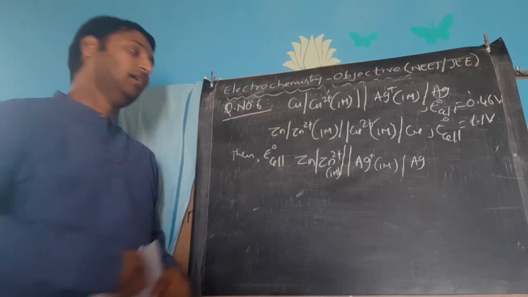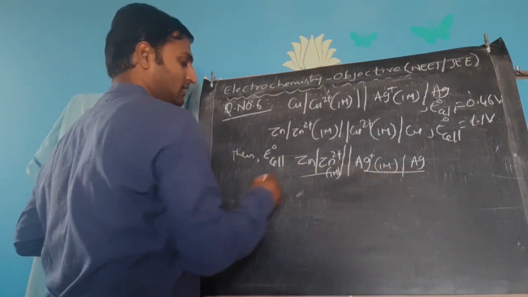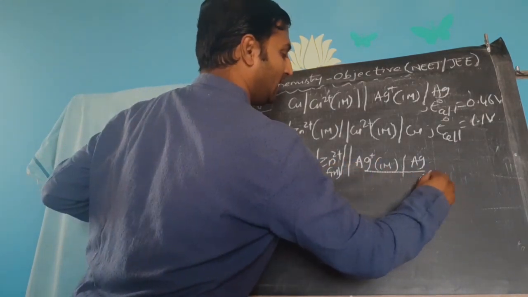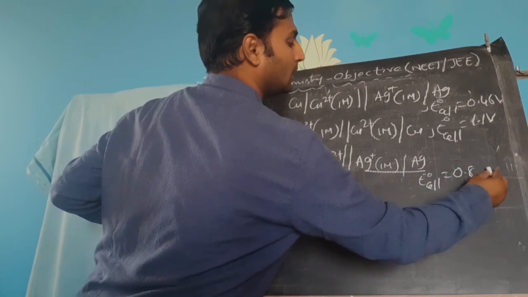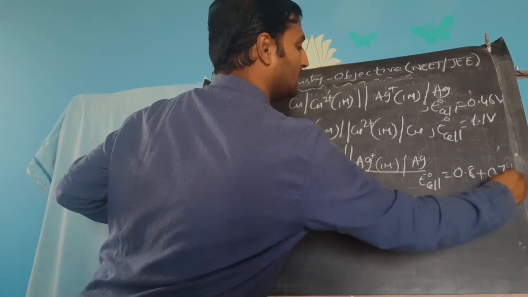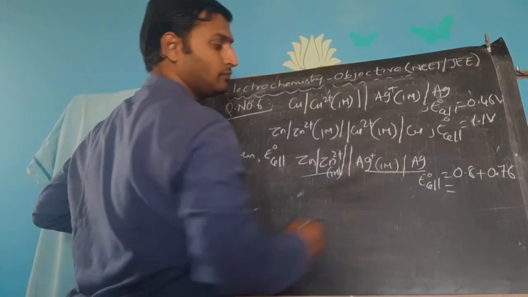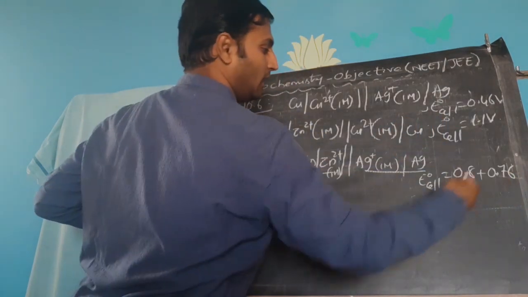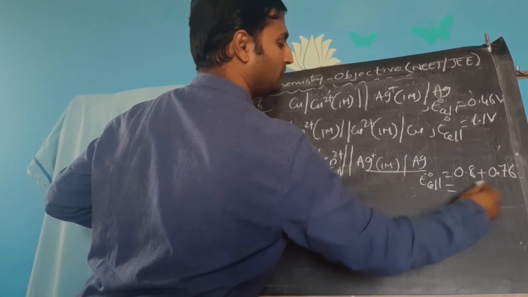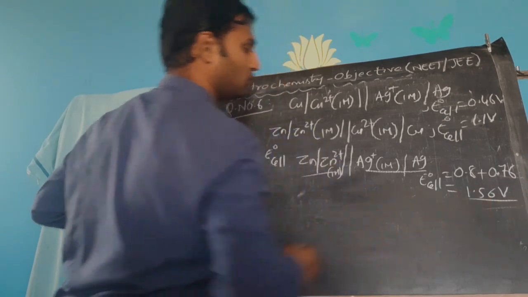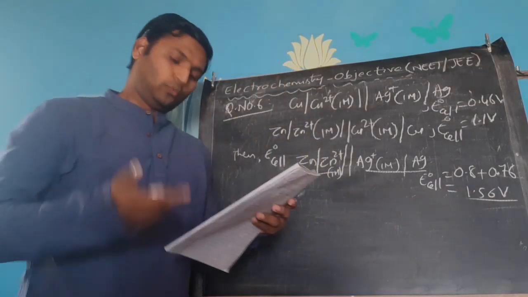Now it's very clear. You get silver is cathode, zinc is anode, so you can write E0 cell is equal to 0.8 minus of minus, becomes plus 0.76. You can add the things. Okay, 8 plus 7 is 15. So 1.56 volts will be your answer, whichever the option that was.